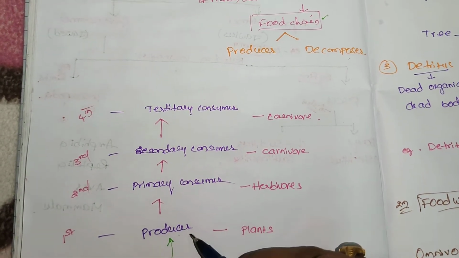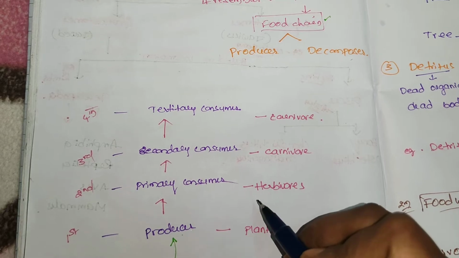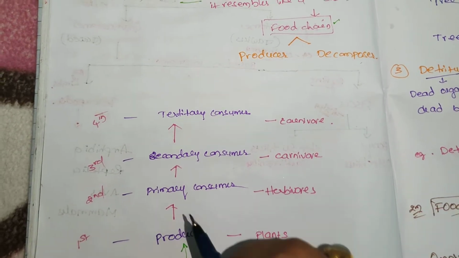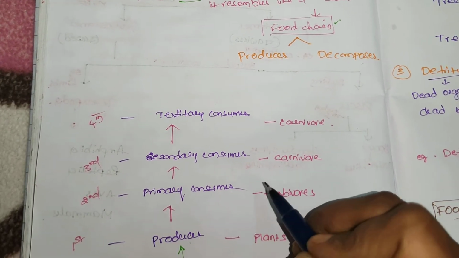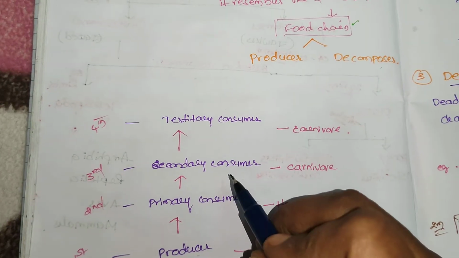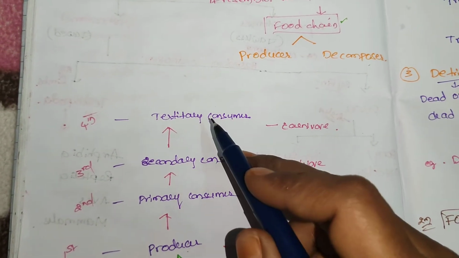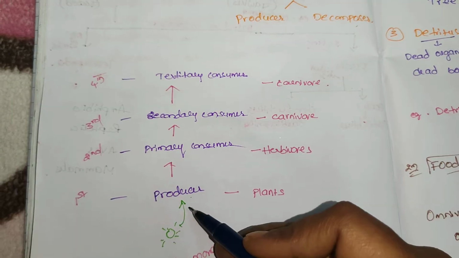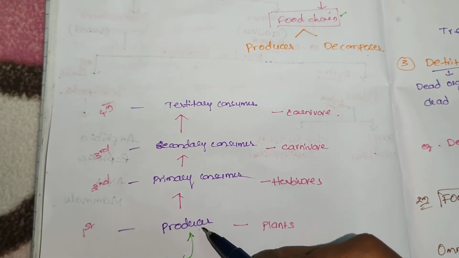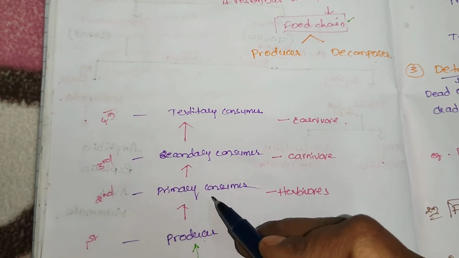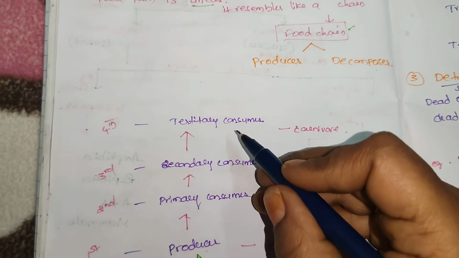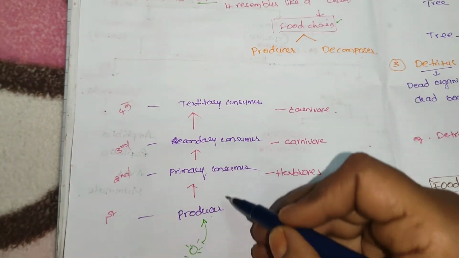These herbivores are eaten by carnivores, called secondary consumers, then tertiary consumers. So these are the levels.